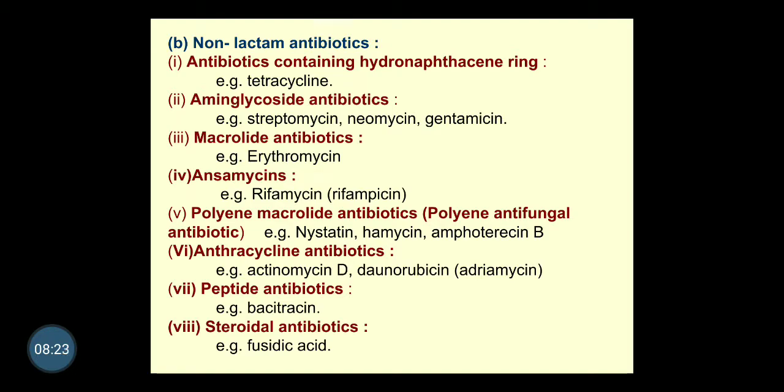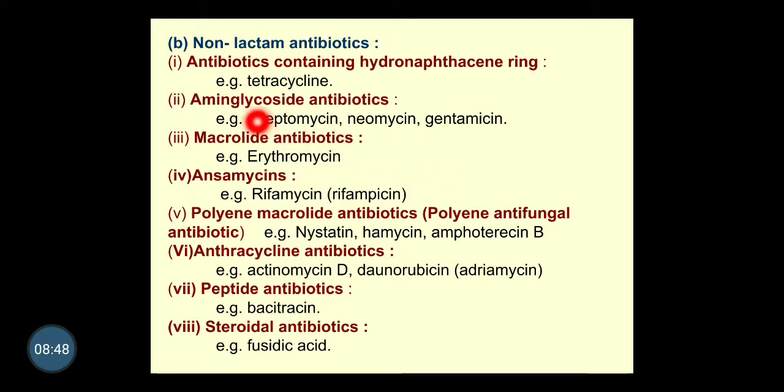When it has a beta lactam ring, we categorize it as a beta lactam antibiotic; if it doesn't have one, it is a non beta lactam antibiotic. So if it doesn't have a beta lactam, certain other heterocyclic rings will be present, and depending on that, they are given their subclasses, or the name of the antibiotic depends on the heterocyclic ring present. Obviously, it will not be a beta lactam ring, but something other than beta lactam.